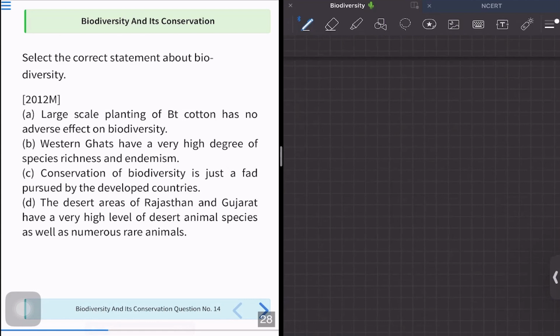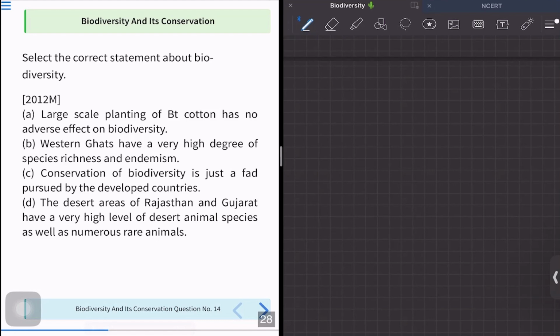Option B is saying Western Ghats have a high degree of species richness and endemism. Obviously, this is true. We have very endemic species and very rich biodiversity. So option B is a correct statement, and a potential answer. But as I tell you every time, have a quick glance over options C and D so that we can be sure about option B and mark it as our correct answer without making any silly mistakes.